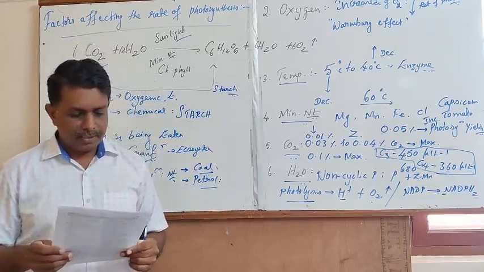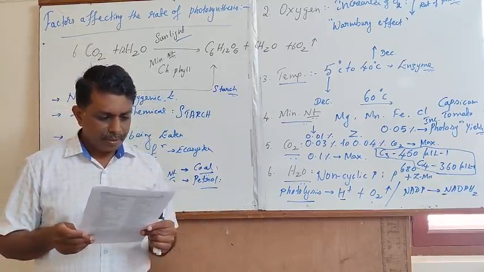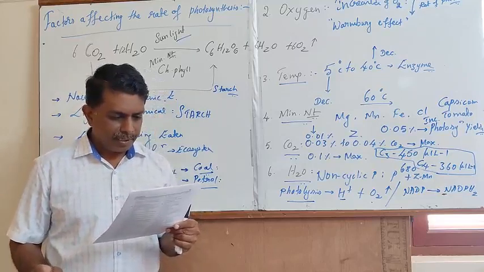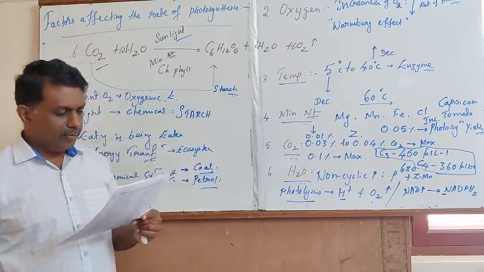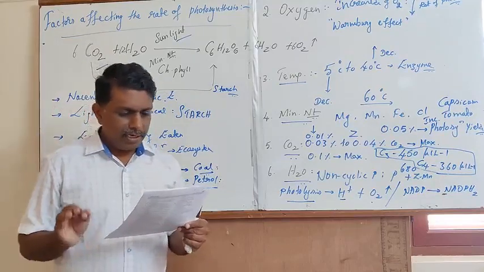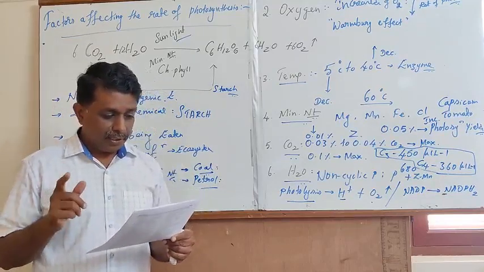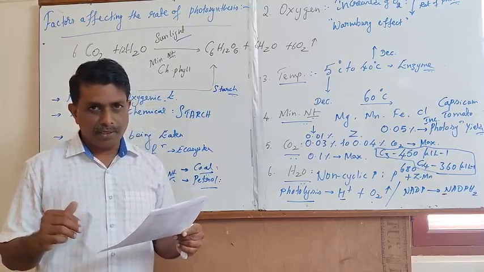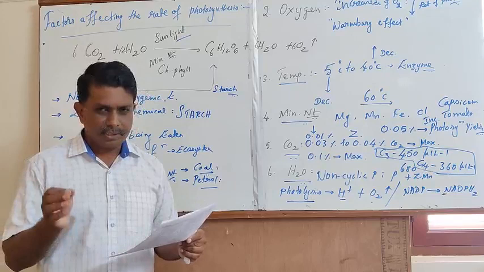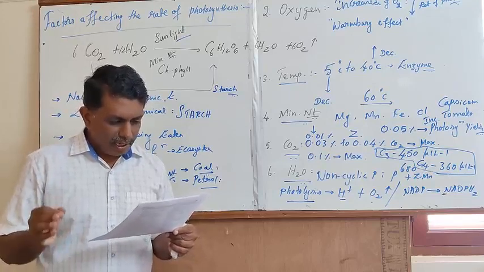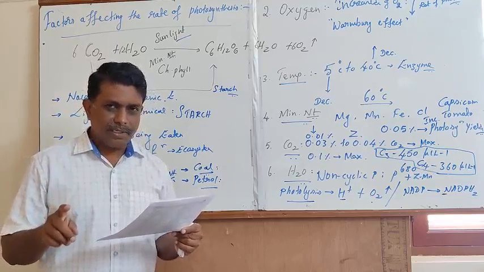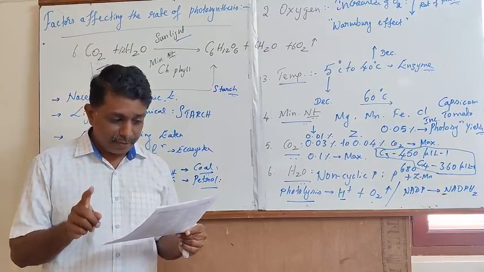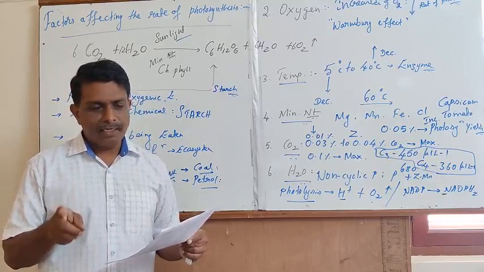Question number 76. Read statements 1 and 2. In the first statement, 6 molecules of carbon dioxide, 12 molecules of NADPH2 and 18 molecules of ATP are utilized to form one molecule of hexose sugar. Yes, it is true. Light reaction results in the formation of ATP and NADPH2.